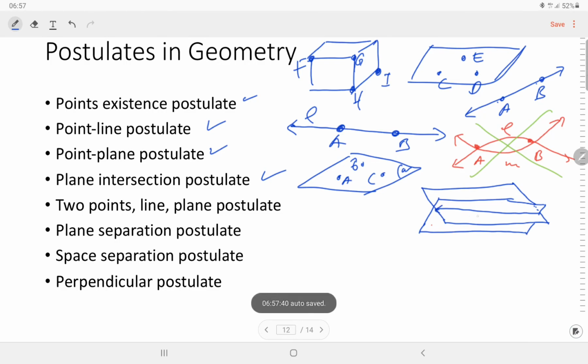This is the intersection of these two planes. This is the plane intersection postulate, and the next is